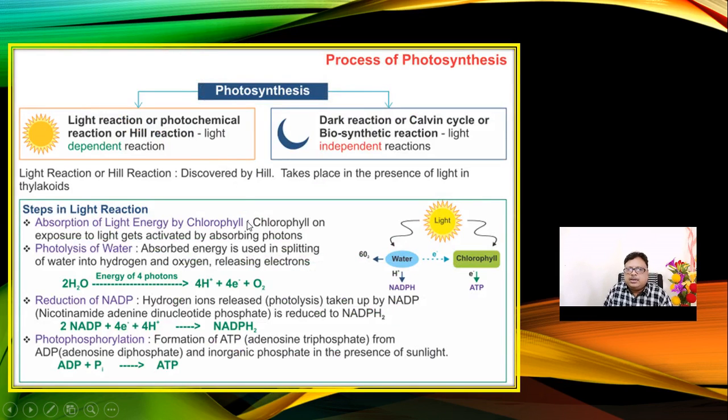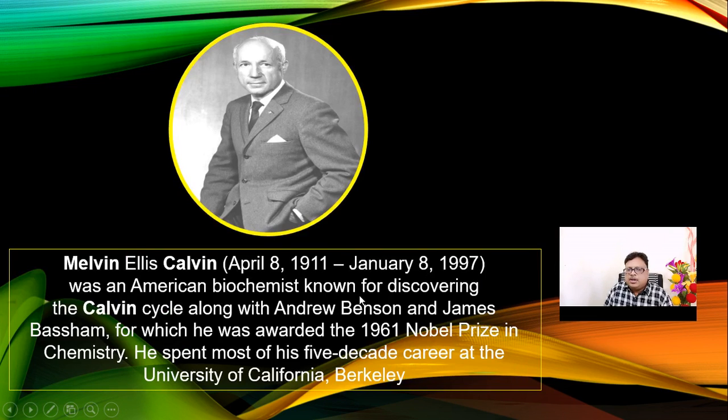Now look here, this is the light reaction and the dark reaction, which are correlated with one another. Light reaction will be followed by dark reaction. It is related with the steps of light reaction: absorption of light, photolysis of water, then reduction of NADP into NADPH2, and last is photophosphorylation, that is the synthesis of ATP molecules. So the credit goes to Melvin Calvin. That's why it is also called the C3 cycle or Calvin cycle.